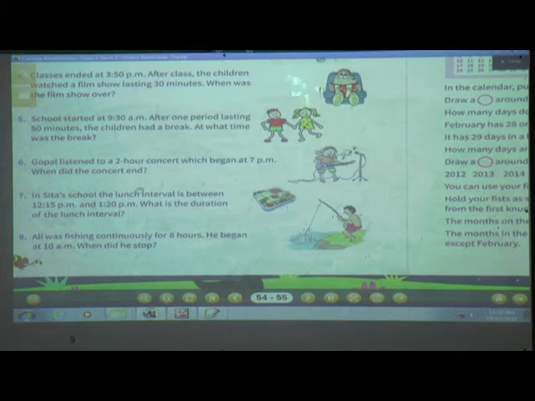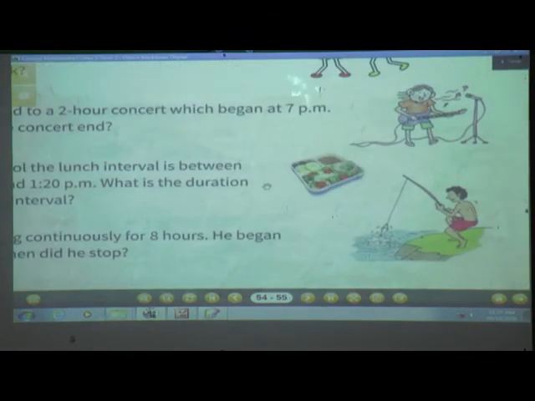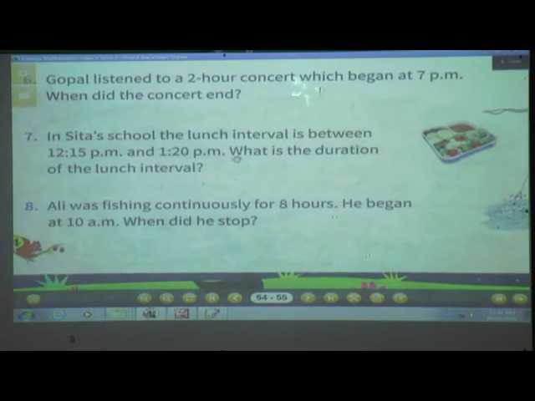In Sita's school, the lunch interval is between 12:15 p.m. to 1:20 p.m. What is the duration of the lunch interval? See, what is the question? In Sita's school, the lunch interval is between 12:15 p.m. to 1:20 p.m. What is the duration of the lunch interval? See, the lunch break starts at 12:15 and it will be over at 1:20, and we have to find out the duration of the lunch interval.